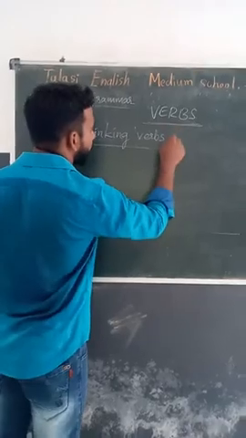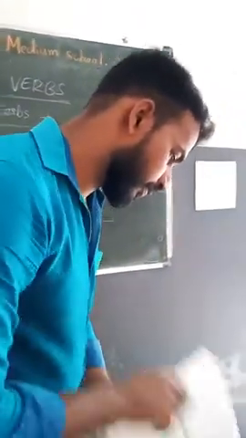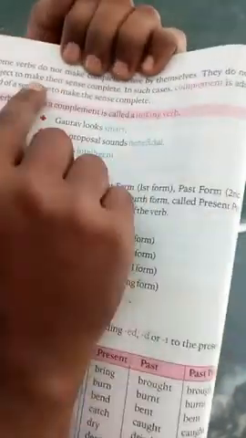Next, linking verbs. A verb that joins a complement is called a linking verb. Some verbs do not make complete sense by themselves. They do not take an object to make their sense.